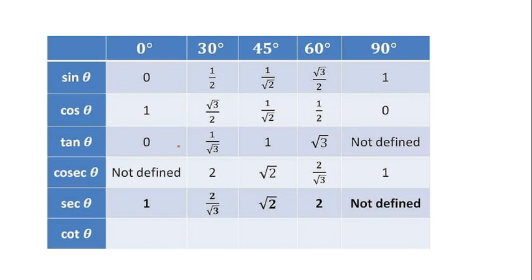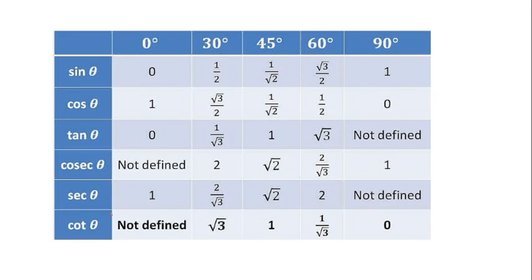So come to the next one. Easily the sec table you can also fill up, and the last one is cot. Cot again you can fill up by yourself, because you can find out cot with the help of tan. The reciprocal of tan is cot, the reciprocal of sine is cosec, and the reciprocal of cos is sec.